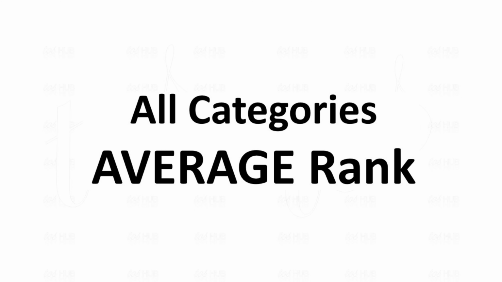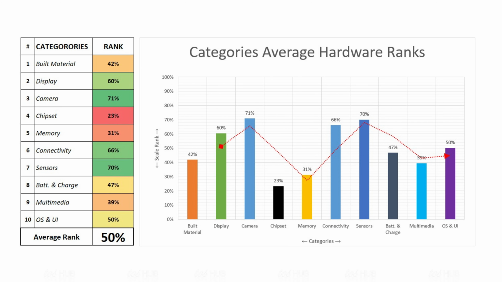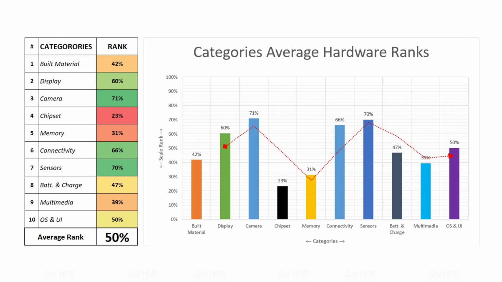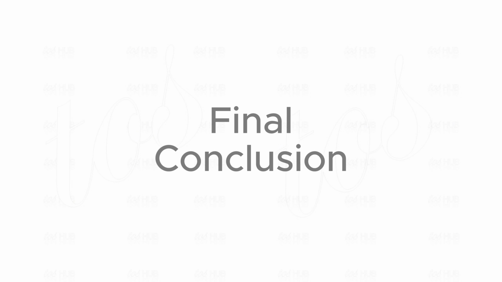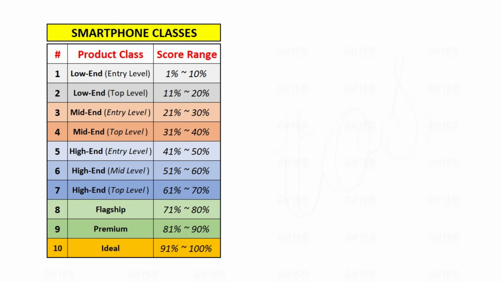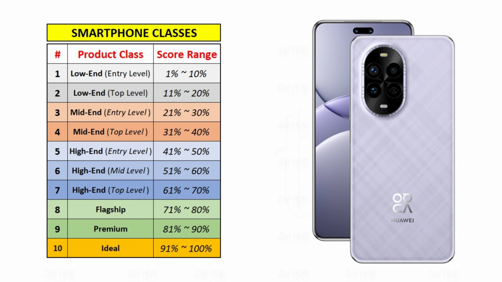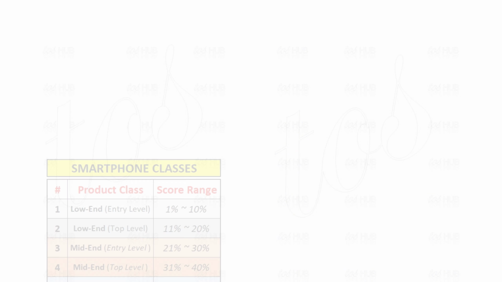All categories average rank. By combining all categories, the average score is 50%, which means the Huawei Nova 13 Pro hardware specification value stands at level 50 out of 100. Final conclusion. According to the smartphone class table, the Huawei Nova 13 Pro is a high-end, entry-level smartphone device.